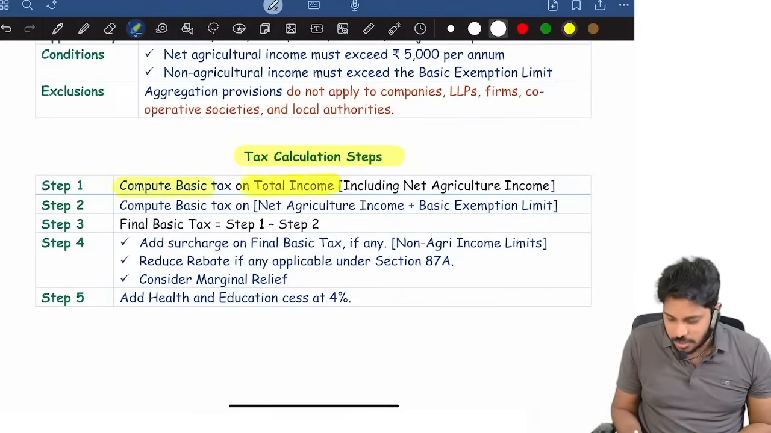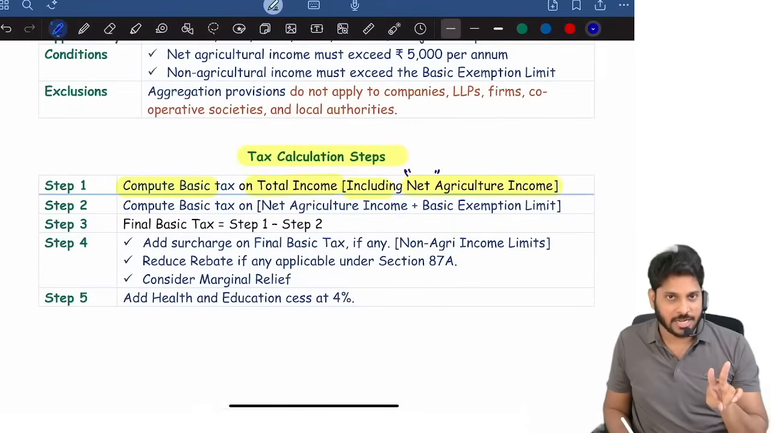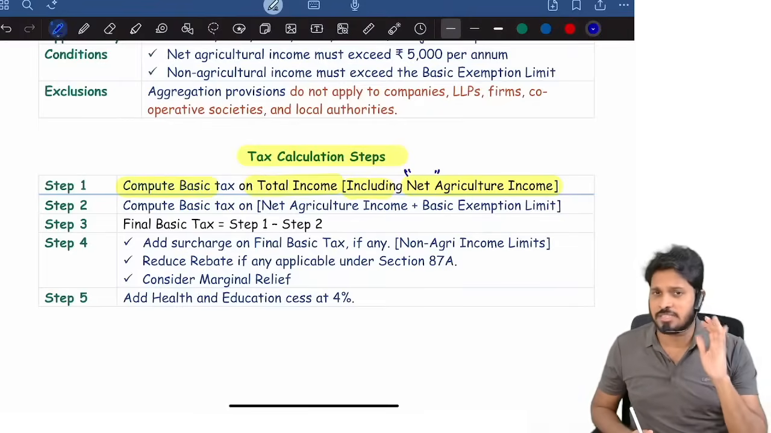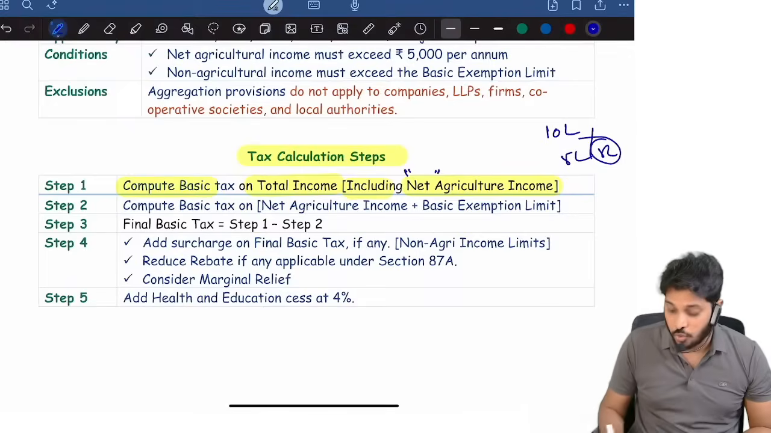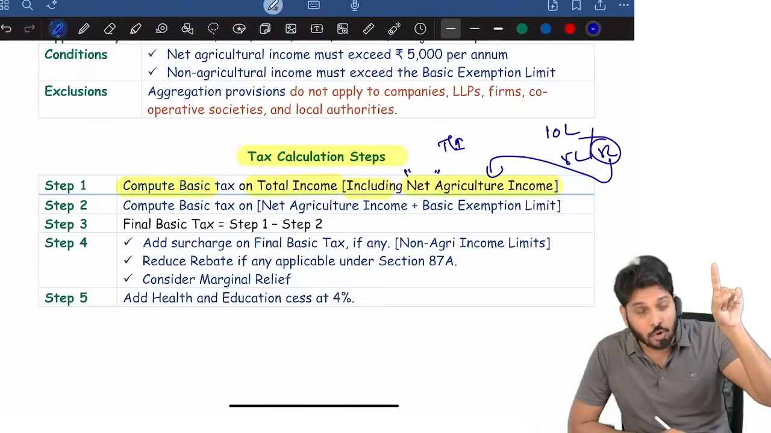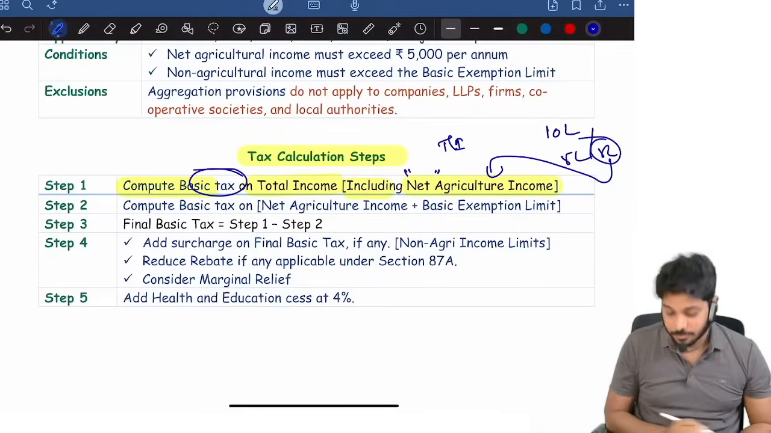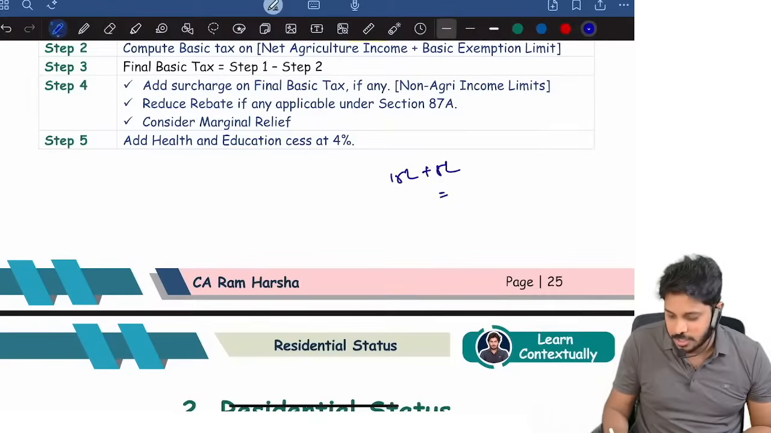First, compute basic tax on total income, including net agriculture income. What do you mean by net agriculture income? For example, someone is growing mulberry leaves and then selling them. Mulberry leaves are an agriculture produce. He got totally 10 lakhs proceeds, but to grow the mulberry leaves, he spent 5 lakhs. Now, what is the net agriculture income? 5 lakhs. Only 5 lakhs will be added to the total income you originally computed, and you will get a revised total income. On that you compute basic tax. For example, my total income is 15 lakhs. Now agriculture income is 5 lakhs, so my total income is 20 lakhs now.